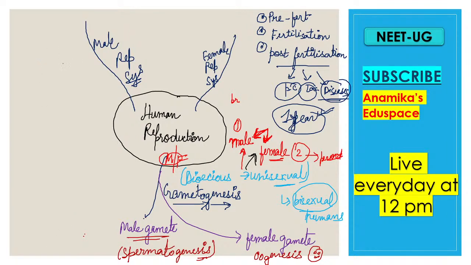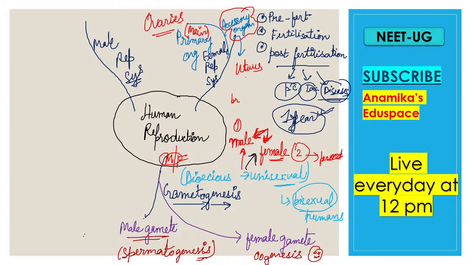In the female reproductive system, there are two types of organ. One is the primary organ, and another is the accessory organ. In the accessory organ, what will we find? You can also write in the mind map. We will find the uterus, which helps in reproduction, but this is not the main organ. The primary organ is the main organ. So what is the primary organ? The primary organs are the ovaries.